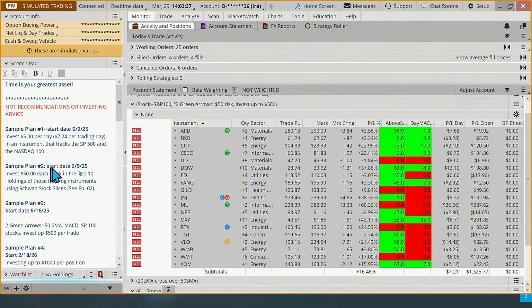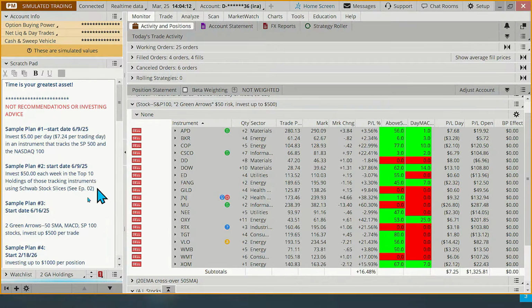We've also been doing another very systematic plan. If you have some money you can invest every week or every month or every quarter, we're doing a weekly investment of $50 each week in the top 10 holdings of these tracking ETFs that have been really popular. A lot of the high volume tech stocks are in those 2 indices. And these are also down with the market pulling back. We went negative about a week ago on those. So we're net down on both of these 2 strategies.